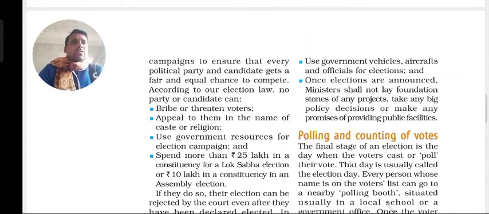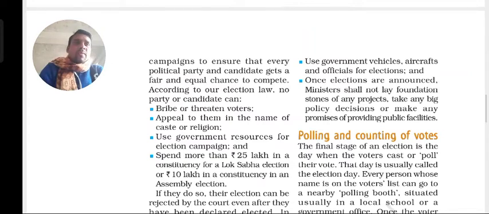They should not promise or give assurance to the people. They can only say that these are the changes that can be done, but they cannot say we are going to do that, or that we are going to make this type of changes or policies. They should not do this until the election is completed, within the period of election time and the polling date.